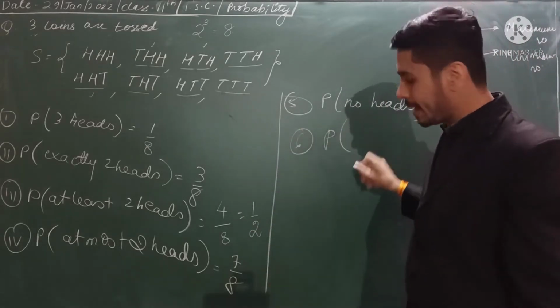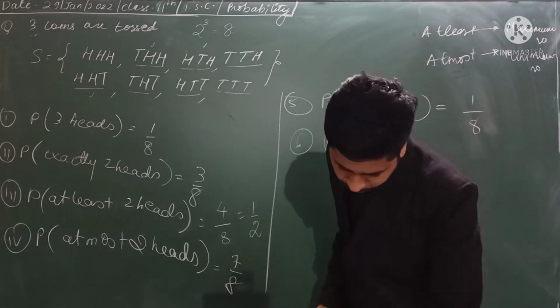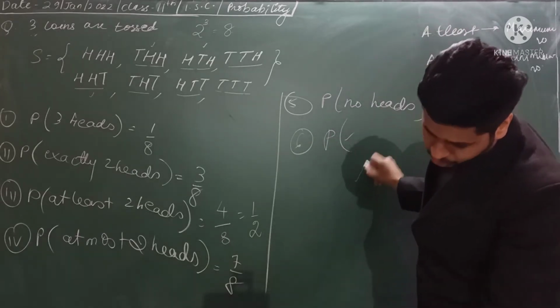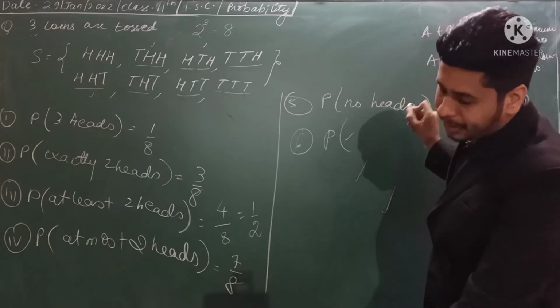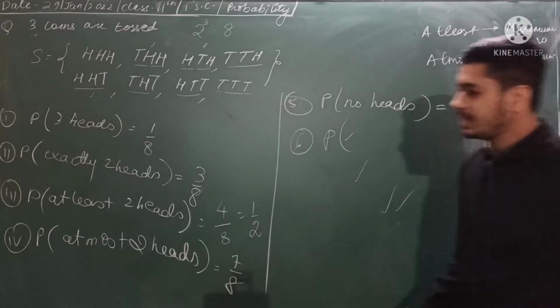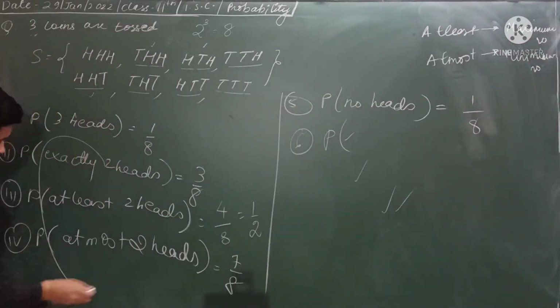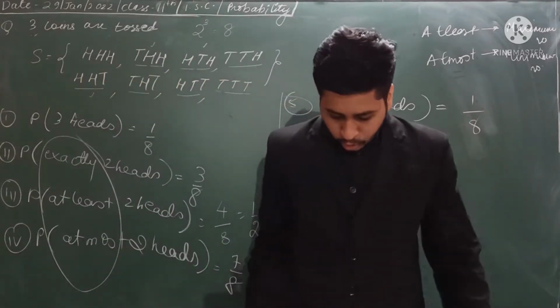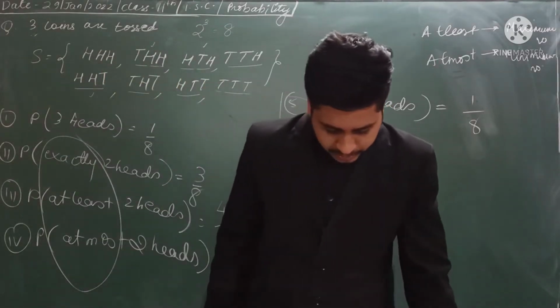Then next one is probability of getting 3 tails. You can do exactly 2 tails. Also you can do no tails. You can do exactly 1 tail. This question you can easily do. So the main thing was these 3 words, which are exactly, at least, and utmost. Okay, I hope these 3 words are clear to you.